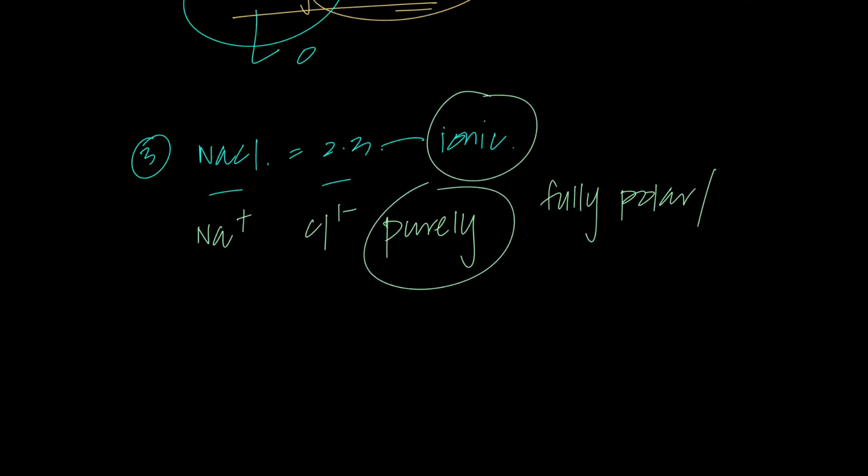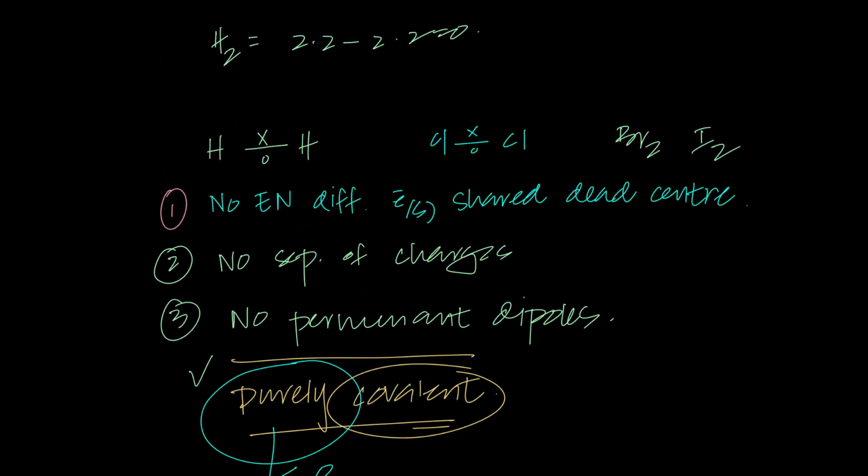But this is a complete separation of charge. Sodium ion is completely separate from the chloride, and they are being attracted to each other, but they are proper charges. So it's called purely ionic, or purely or fully polar, or completely polar. These are all the words used for it. Completely polar, fully polar, purely ionic, and this one is purely covalent. So if the electronegativity difference is zero, what should it be? If the distribution of the shared pair of electrons is even, what should it be? It should be purely covalent, because there are no permanent dipoles, no separation of charge.